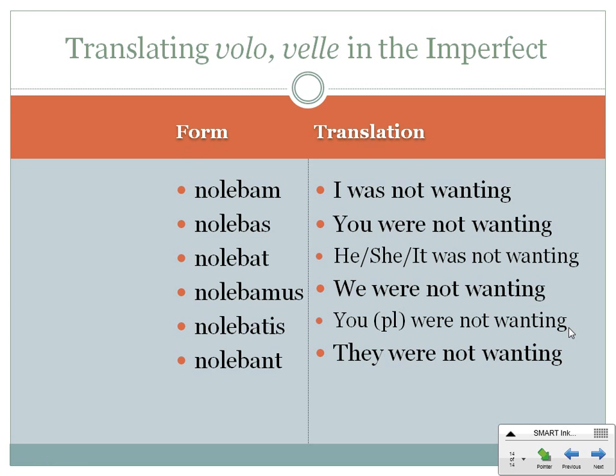Now, the imperfects form so much more regularly, even with the irregulars, than they ever do with the regulars. So you should have an easier time recognizing the verb and the tense with the imperfect than you would with the present.